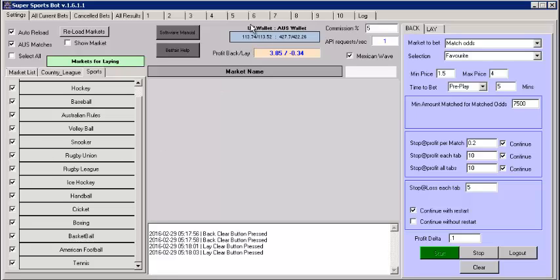If we move across here, we just have obviously the wallets, what's in the UK wallet, what's in the Australian wallet, and the commission. You must put your commission in there, because when it's calculating the bets, it needs to take the commission into consideration. Generally it will be 5% commission, so we've just put 5 in there. The API request is how many times per second our software is going back to Betfair, and at the moment it's going back less than one a second, or two requests a second. So that's well under what Betfair say is the ultimate limit.